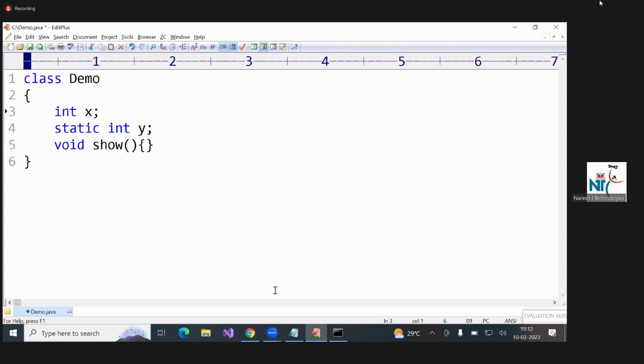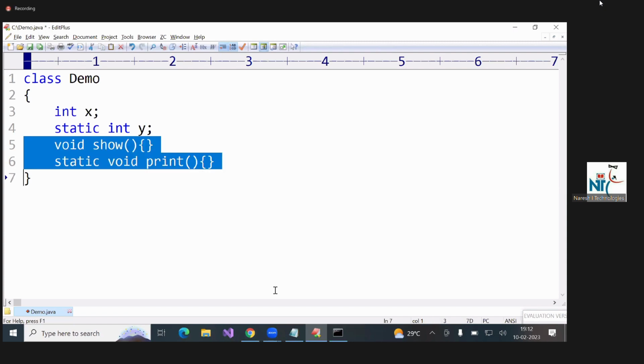For this one, an instance is compulsory. For this one, an instance is not required. Here also an instance is compulsory. That's why it is an instance method. But both we are writing in a class only. Now, an instance method, if you write the static keyword, is called a class method. Now, when do we have to use an instance method, and when do we have to use a class method?